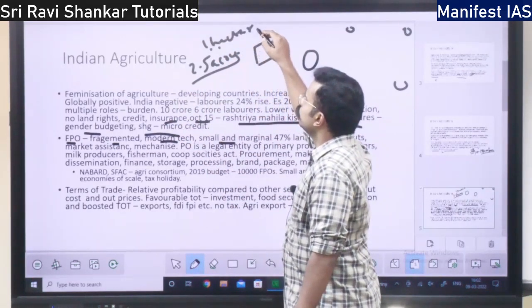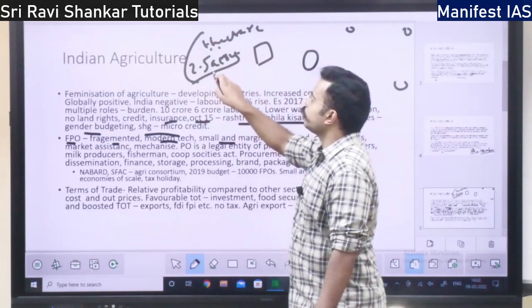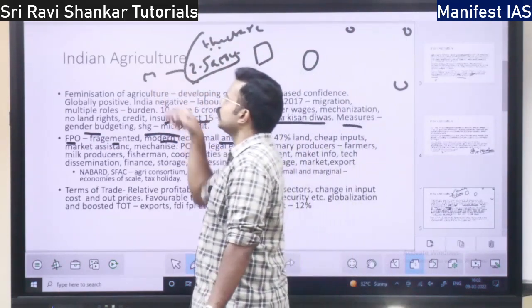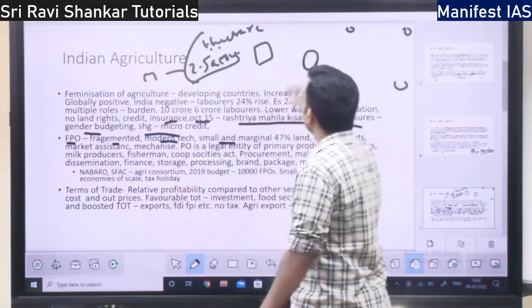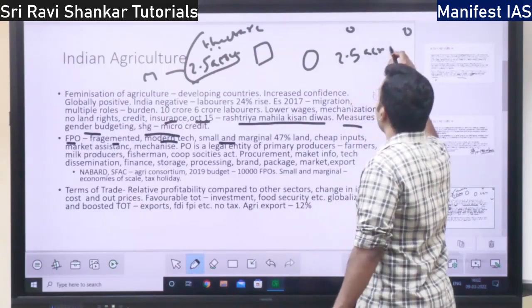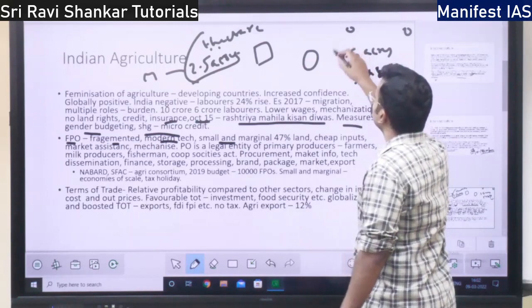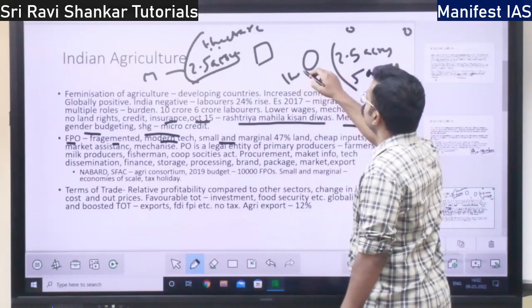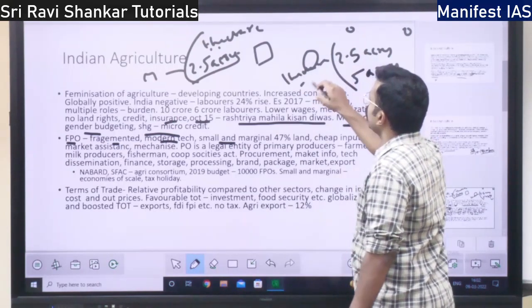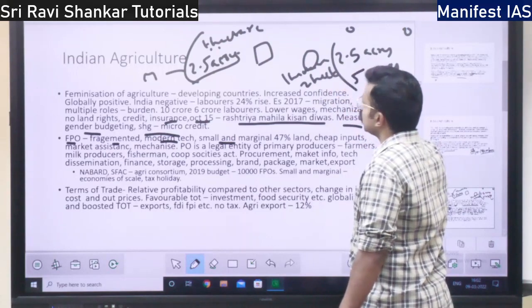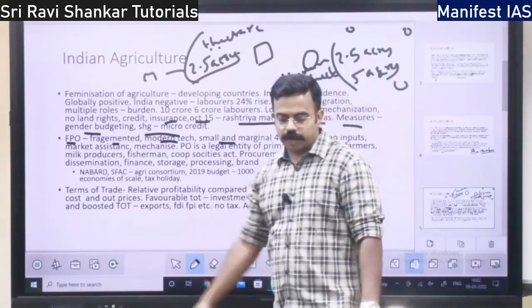If a person owns 2.5 acres or 1 hectare of land, he is considered a marginal farmer. Who is a small farmer? From up to 5 acres or 1 hectare to 2 hectare. That person is called small farmer, right?